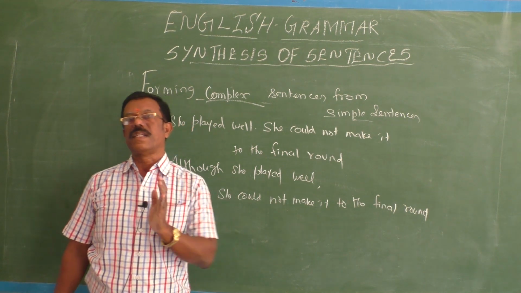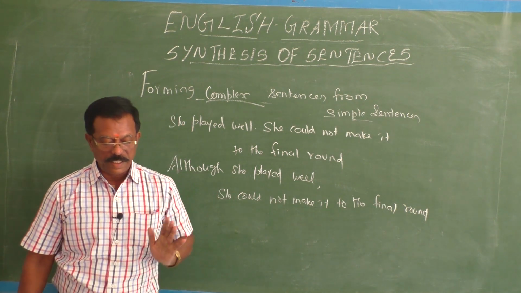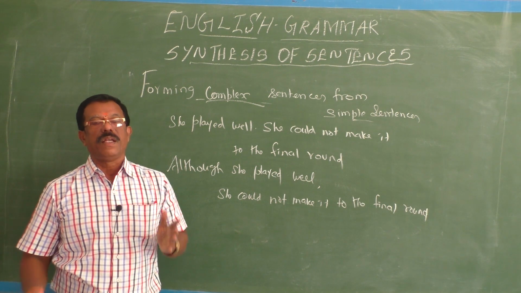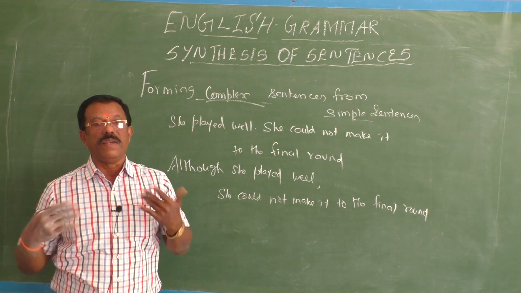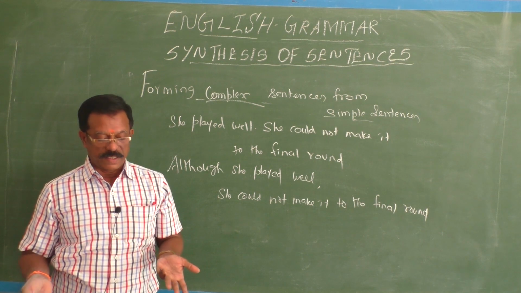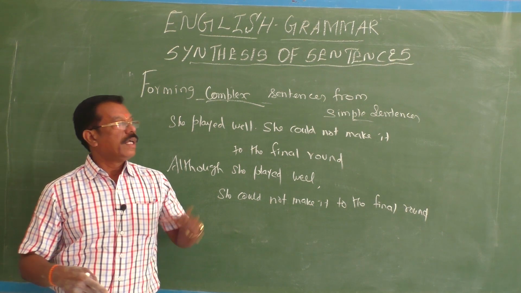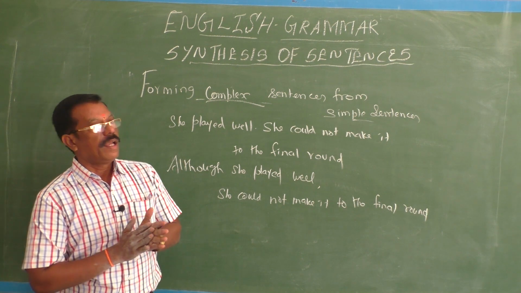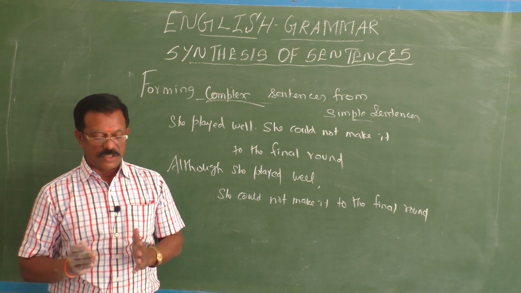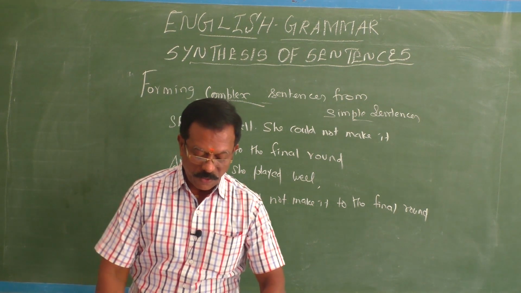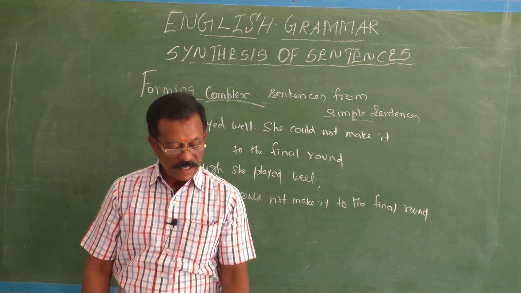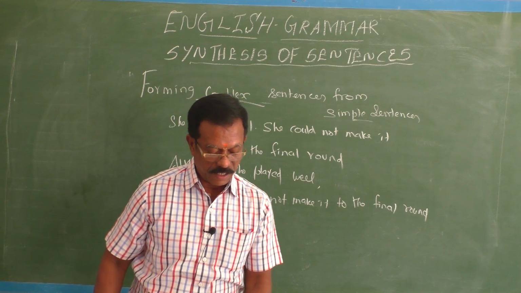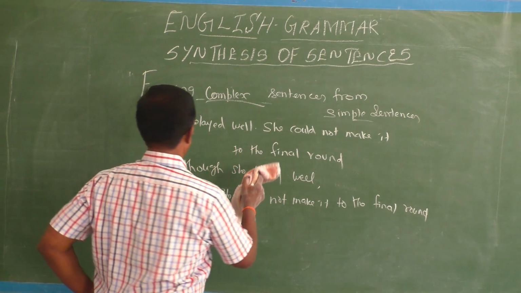When you start a sentence with though, although or even though. So I hope you can easily form complex sentences from given simple sentences. You can form compound sentences also from the given simple sentences. But only thing, you should know the procedure. By carefully following the procedure, you can easily convert it. One more example using relative clause. Last one, using relative clause.